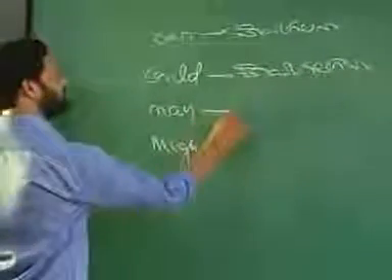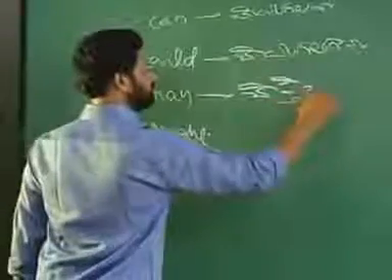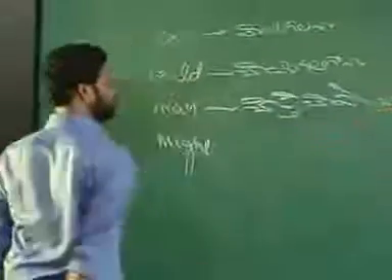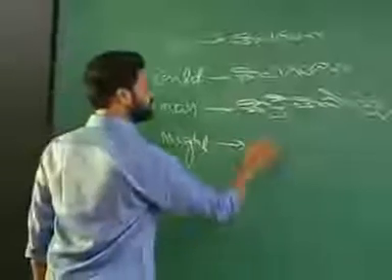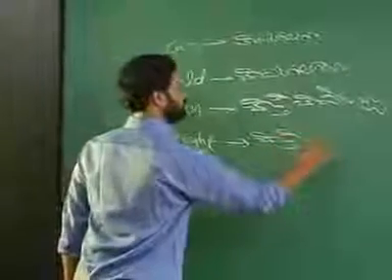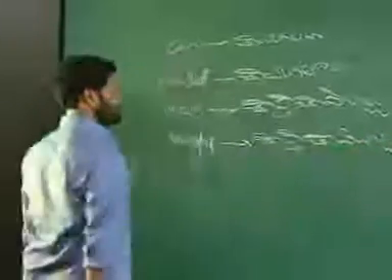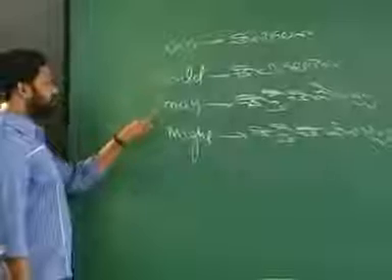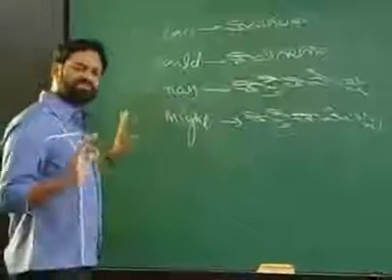May denotes uncertainty, might do, meaning I'm not sure but there is a possibility. Might also denotes the same thing, might do, but the chances are less. Can, could, may, might. These are the major differences I'm talking about.